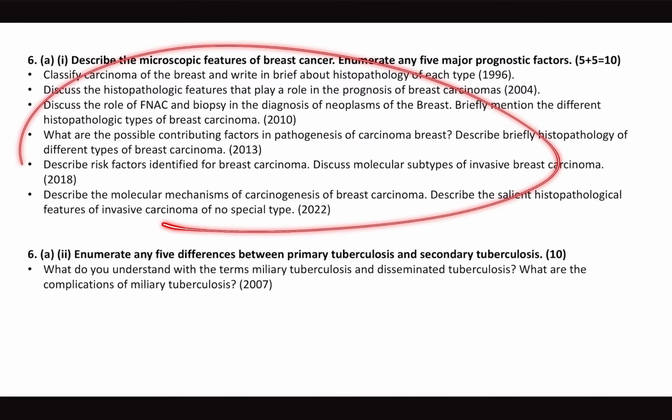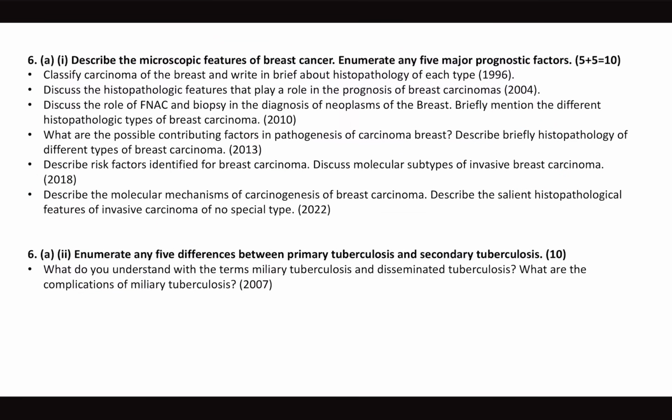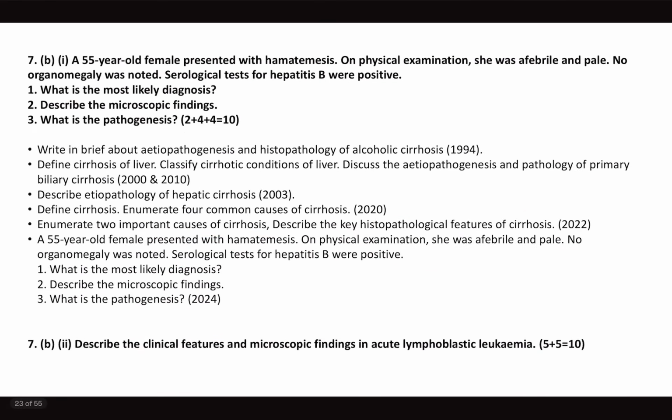And breast carcinoma, we know how important it is and how many times the question gets repeated in the exam. And this time we did cover a question on miliary TB and disseminated TB, the differences, as a part of test series. But similarly, what are the differences between primary TB and secondary TB is asked. So TB is there in the paper. TB is always there in the paper.